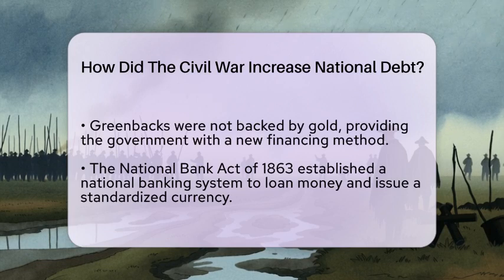While the government did raise taxes, only about 21% of the war funding came from taxation. Most of the funds, around 66%, were obtained through borrowing, and the remaining 13% was financed through inflation caused by the issuance of greenbacks. This reliance on borrowing and new currency contributed to the rapid increase in national debt.